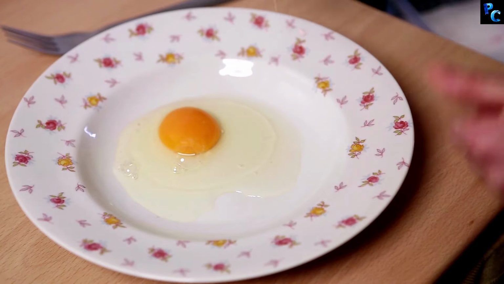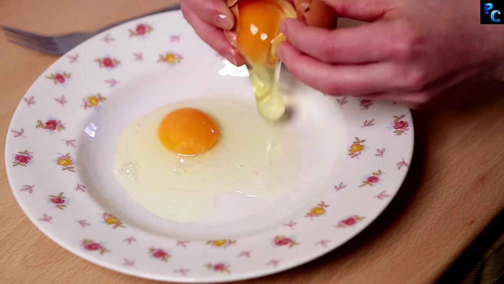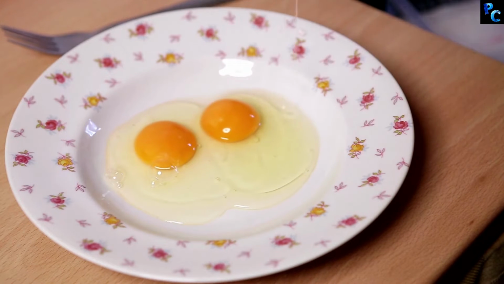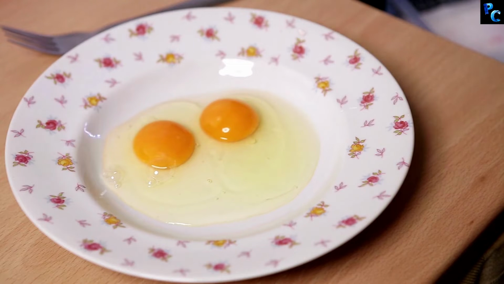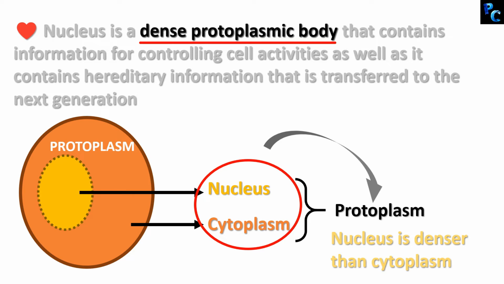Let's break an egg. What do you see? A white semi-transparent part which is the cytoplasm and the yellow part which is the egg yolk, that is actually the nucleus. So you can see that the nucleus is much denser than the cytoplasm. That's why it is called dense protoplasmic body.